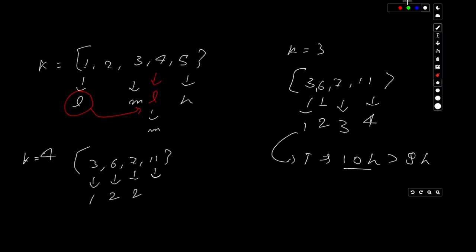We'll obviously take 3 hours to eat these bananas. So 4, 5 plus 3, 8 hours, which is smaller than or equal to the 8 hours that we have as a limit. So at k equals 4, this is our minimum answer.